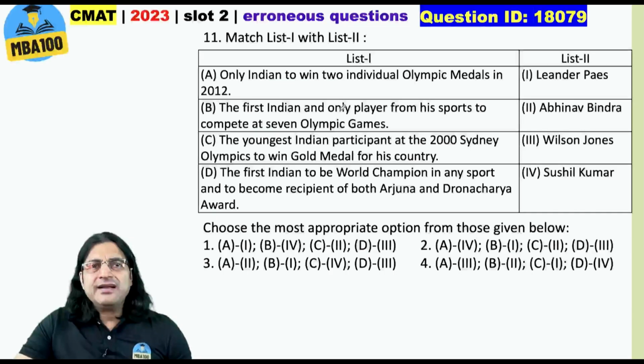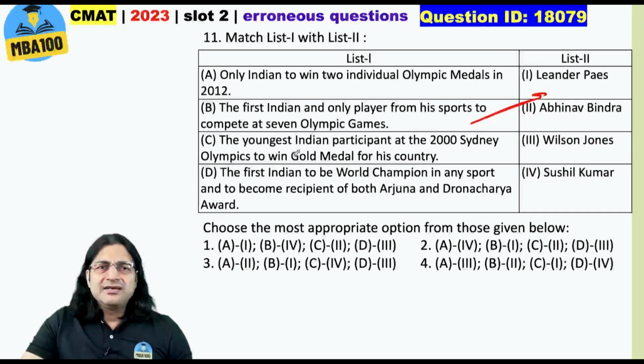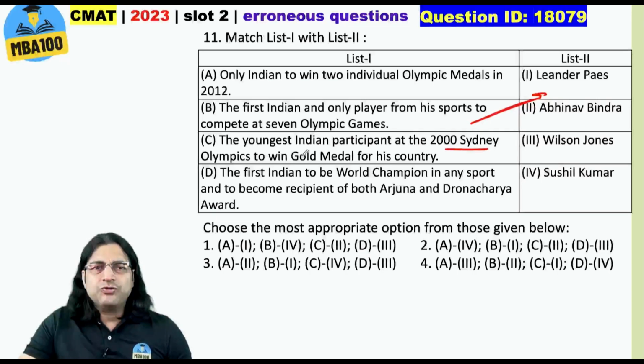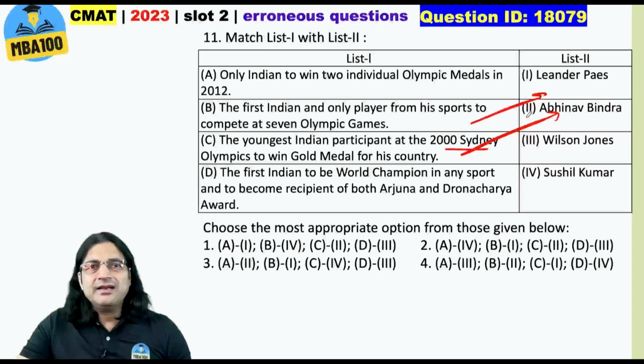The first Indian and the only player from his sports to compete at 7 Olympic Games? No, this is absolutely alright. It's certainly Leander Paes. Now, the youngest Indian participant at 2000 Sydney Olympics to win gold medal for his country. Okay, this is given as Abhinav Bindra. Now, there are 2 things about Abhinav Bindra. The youngest Indian participant at 2000 Sydney, that is correct. But he won gold medal in 2008, not in 2000. So, they have combined 2 statements incorrectly to make one.